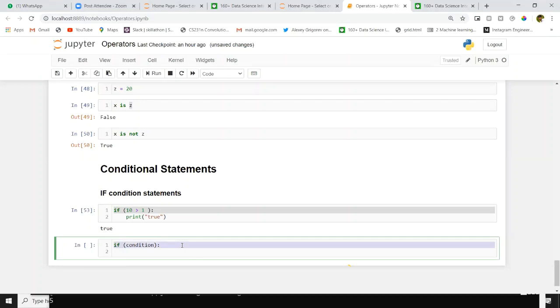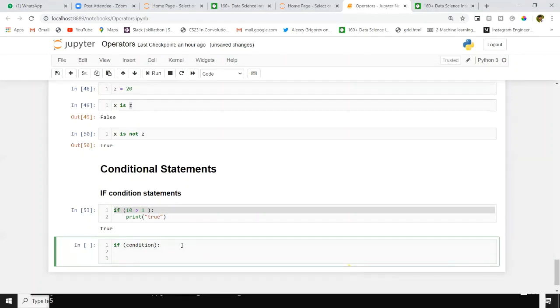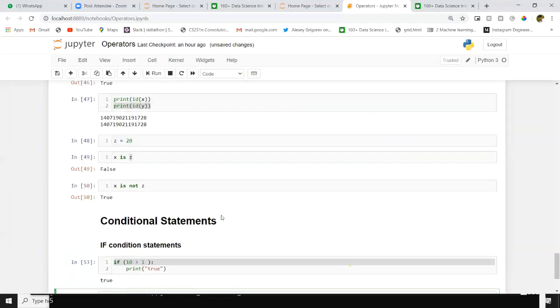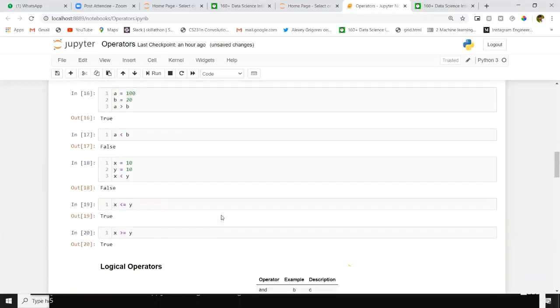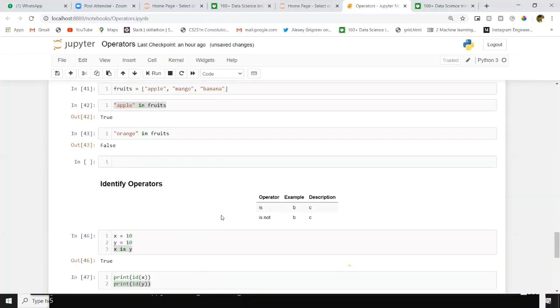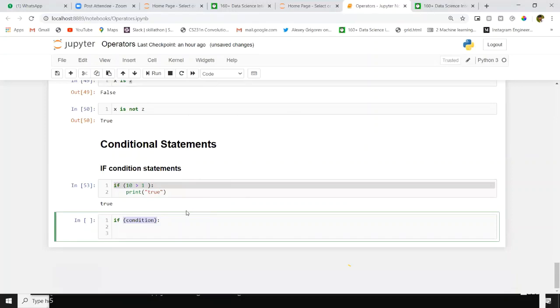This code is called a block of code. Suppose if is one of the blocks, for loop is one of the blocks. We will see this block concept in the next sessions. As of now, I want to share about these if statements. If, space, after that we have one condition. This condition may be an assignment operator, logical operator, anything. You just want to check a condition. After that, a colon.